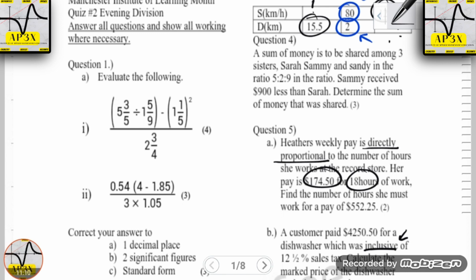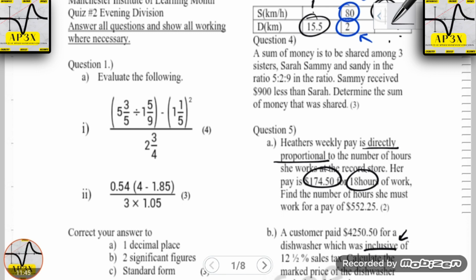Okay, now give or take, depending on the question, you may have to use a bit of intuitive reasoning, or what I would say a little bit of common sense, but for the most part these 3 steps must be applied. Hence then, let's look at the question. A sum of money is to be shared among 3 sisters, Sarah, Sammy and Sandy, in the ratio 5 to 2 to 9. Sammy received $900 less than Sarah. You are to determine the sum of money that was shared.